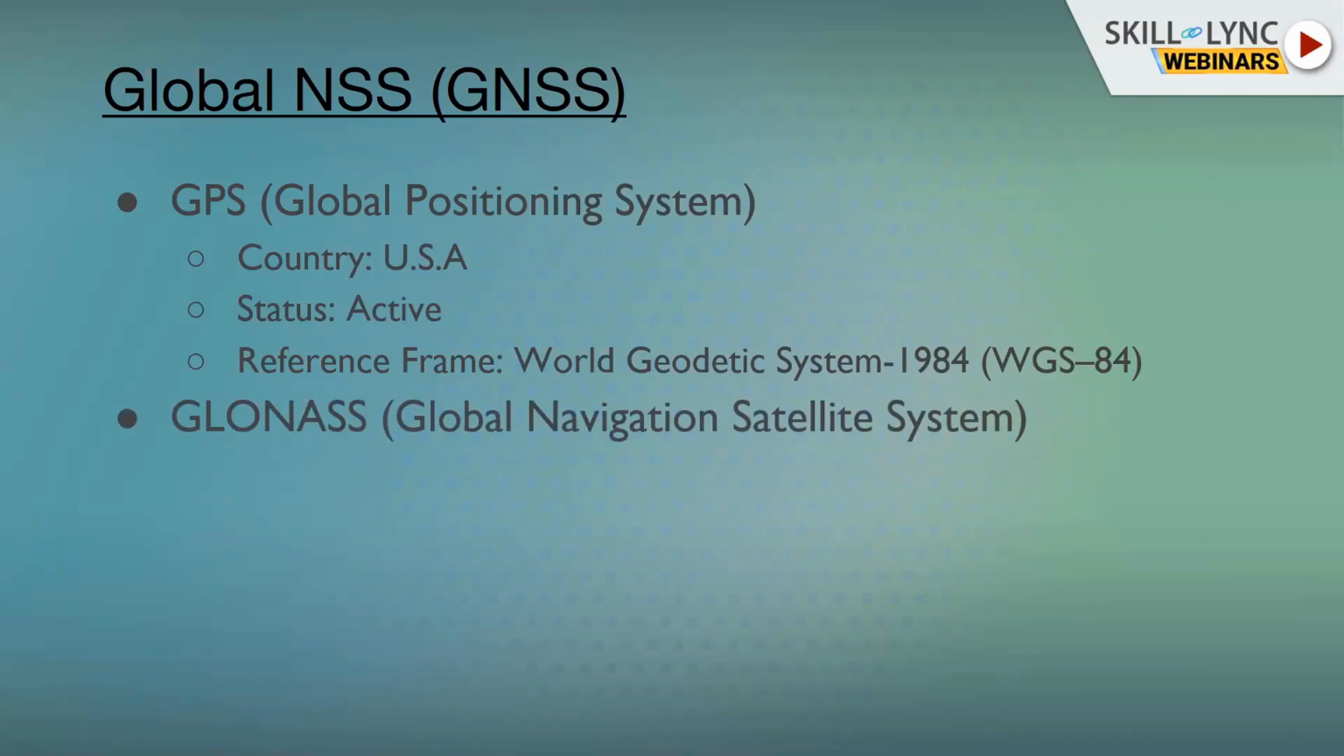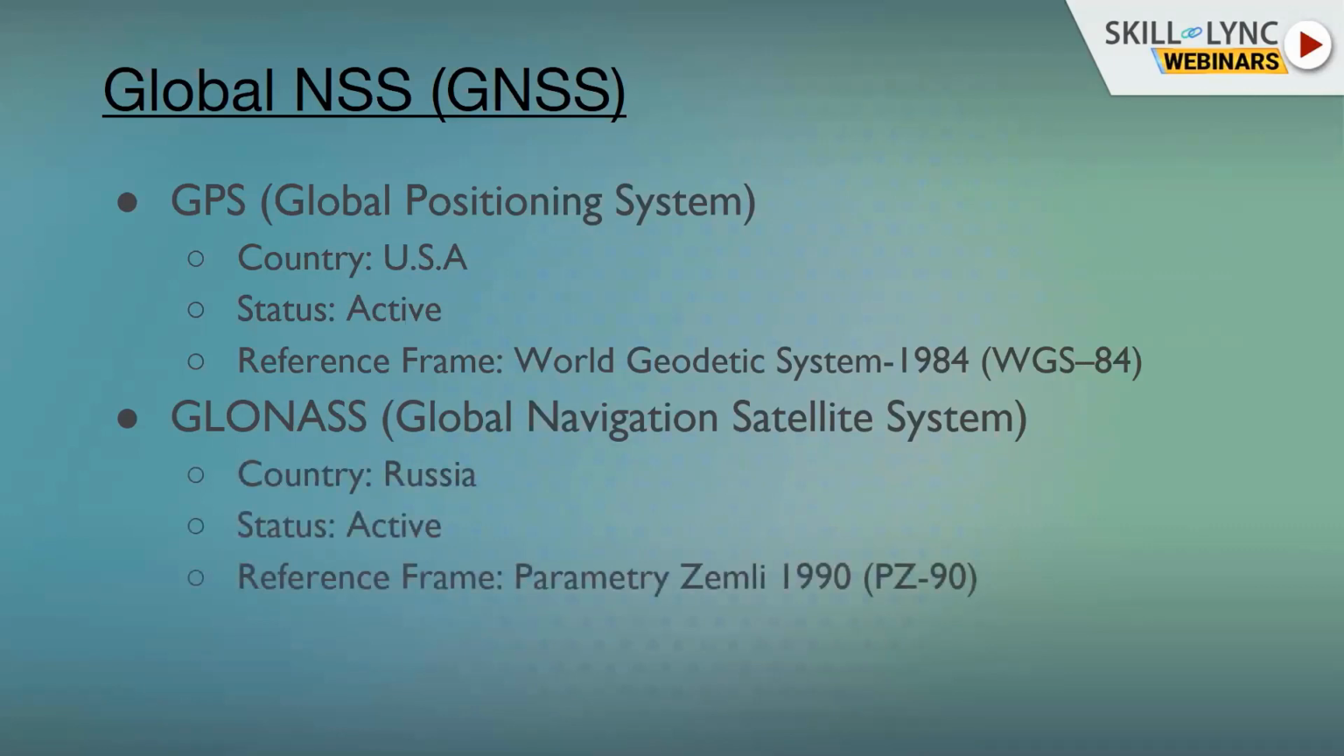The second one is GLONASS. Even the full form of GLONASS is Global Navigation Satellite System. So it is quite confusing, because if someone asks you what is the short form of Global Navigation Satellite System, you can say both GLONASS as well as GNSS. GLONASS is the satellite system which is used by Russia. It is also active, and the reference frame which is used by GLONASS is not WGS84, but PZ90, Parametry Zemli. It was defined in 1990, and that's why the term 90 is used.